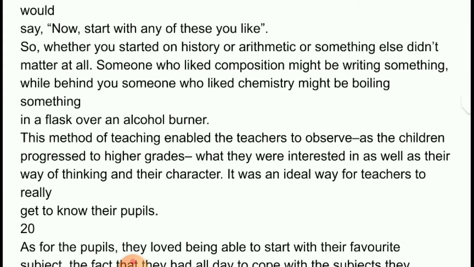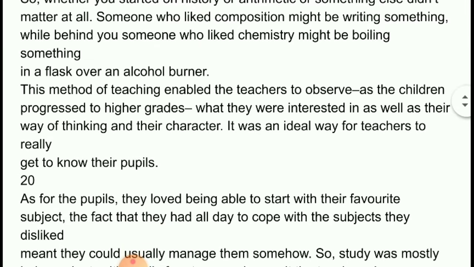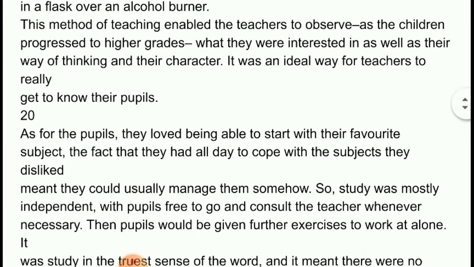Then what is the purpose of doing this? The third point could be that this enabled the teacher to observe the child, and the fourth point, which is important, the way of their thinking, the perspective of the child, how the character of the child is constructed and developed. In this ideal way, they are given a lot of freedom to start with the favorite subject, and they have the entire day to manage the other subjects. So they become very independent learners. These are the key points.